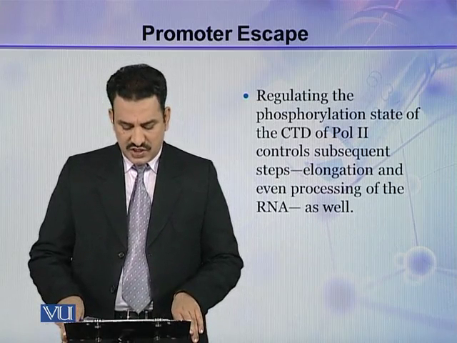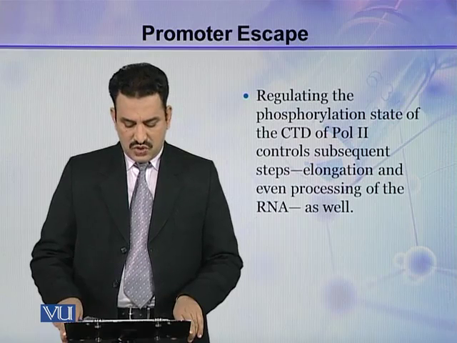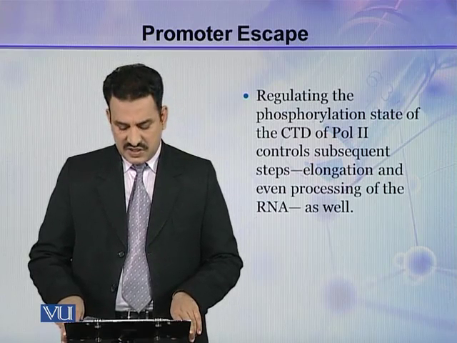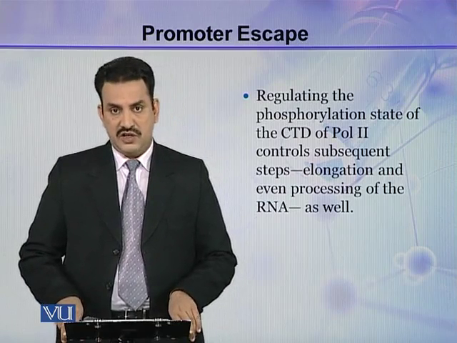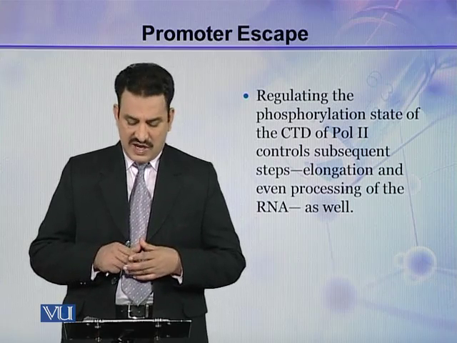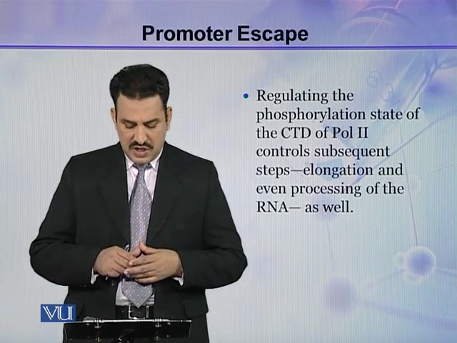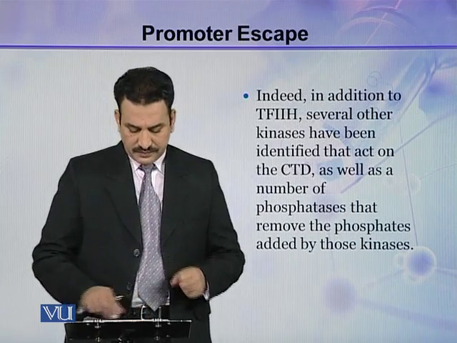Regulating the phosphorylation state of the CTD of polymerase II controls subsequent steps, that is, elongation and even processing of the RNA. So this phosphorylation also helps Pol II in elongation and processing of RNA.